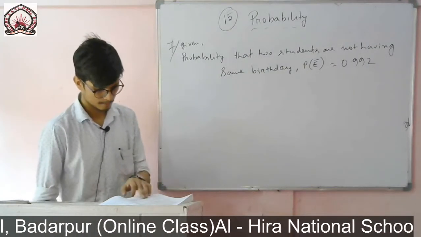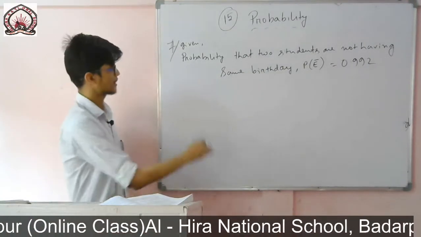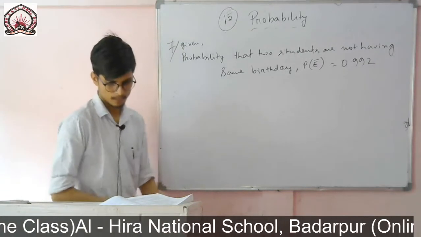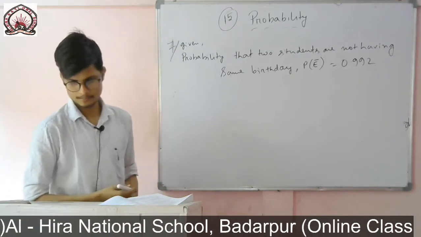0.992 is given. Yes, so you write, the question is to find the probability of having the same birthday.